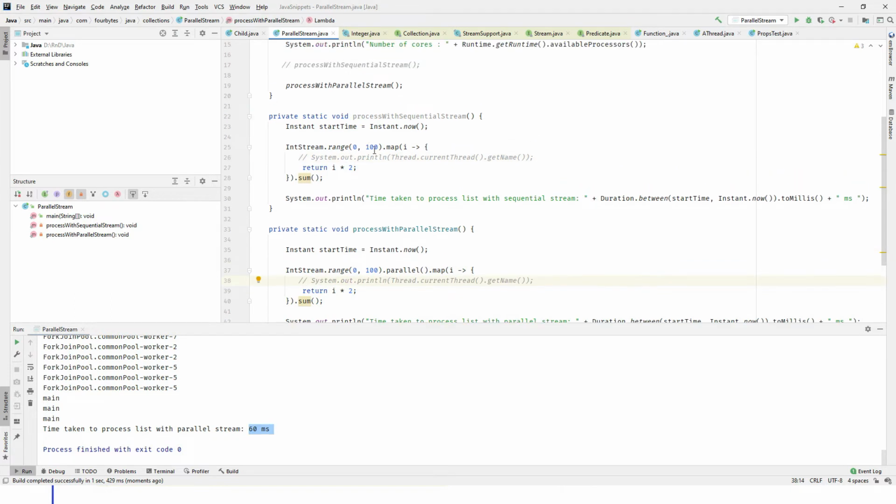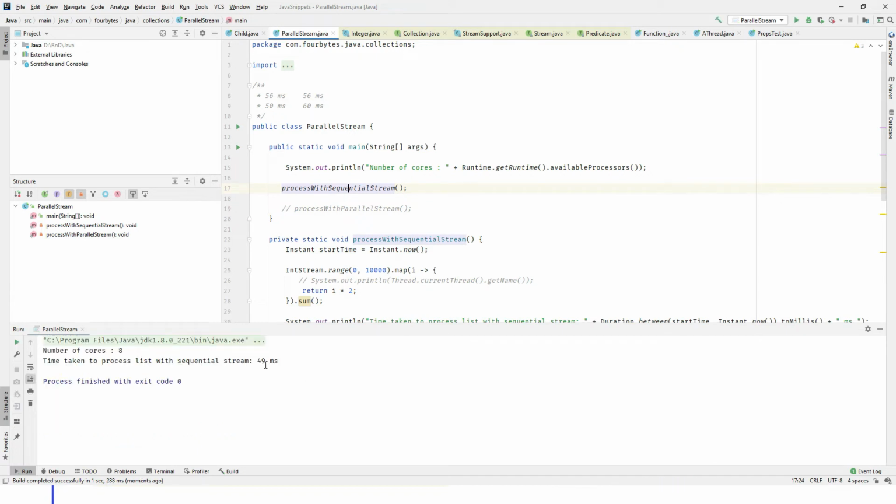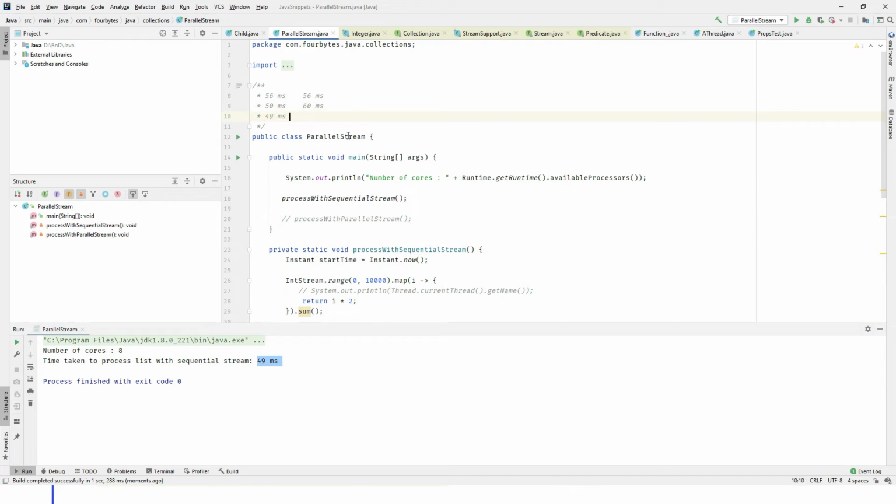Now let me increase this range from 100 to 10,000 this time. Same steps. First we will run the sequential stream and collect the statistics. It took 49 milliseconds. Now run ParallelStream, commenting the sequential stream. It took 67 milliseconds.